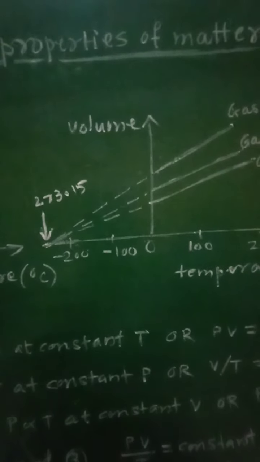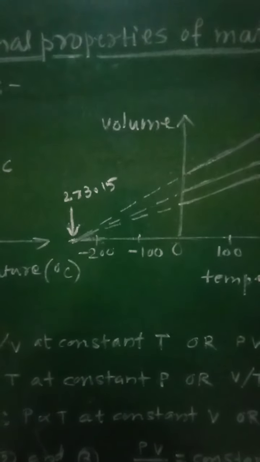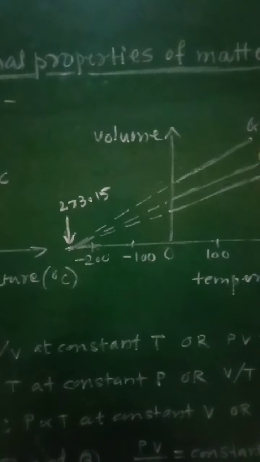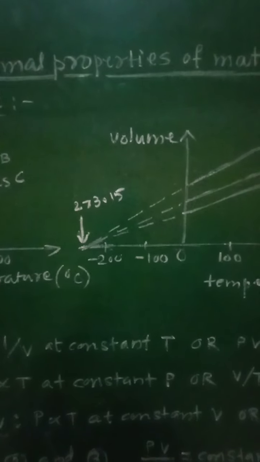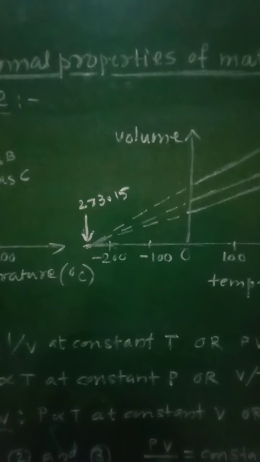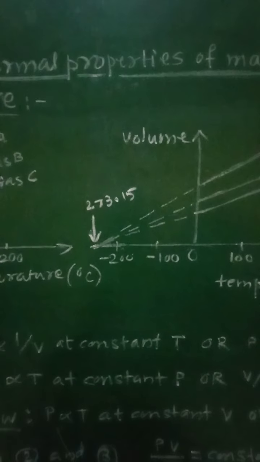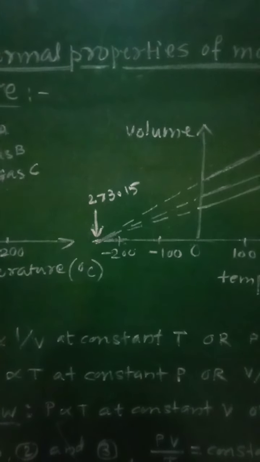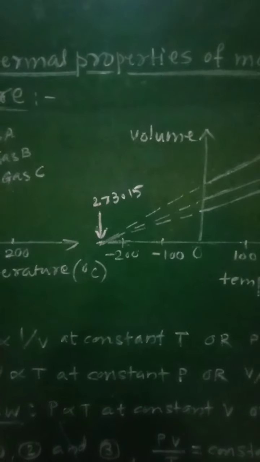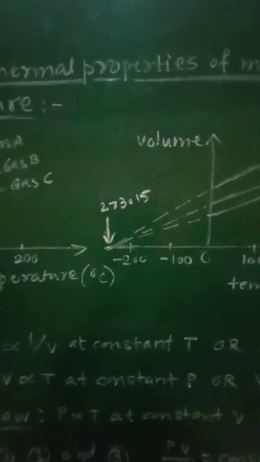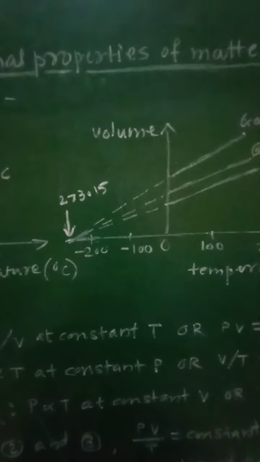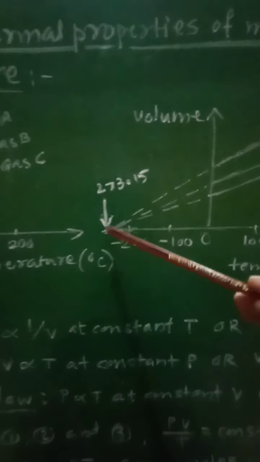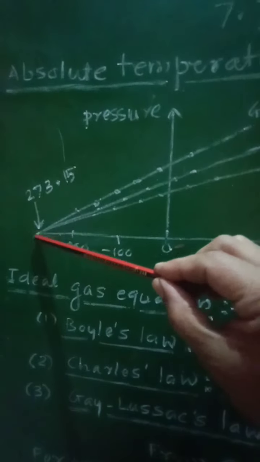So all these graphs, when extended backward, will meet at a single point on the temperature axis, and the point at which that temperature is minus 273.15 is called the absolute zero of temperature.